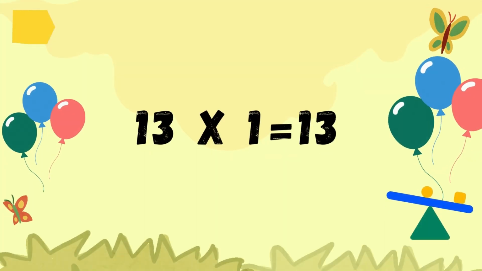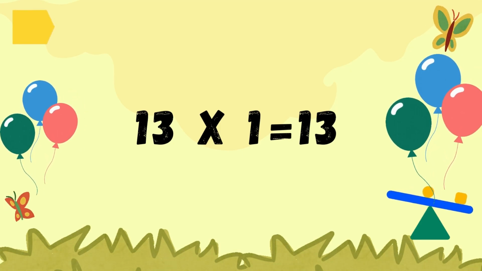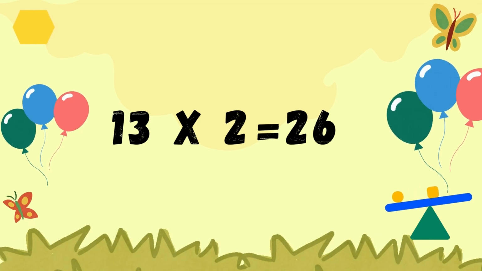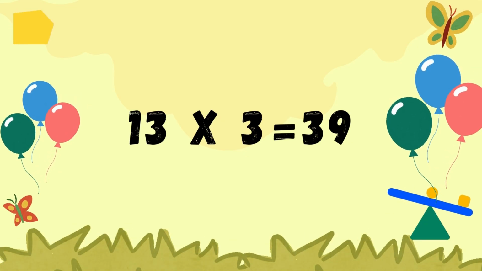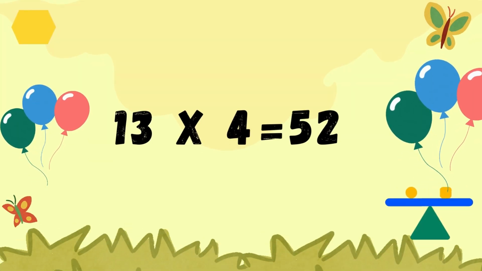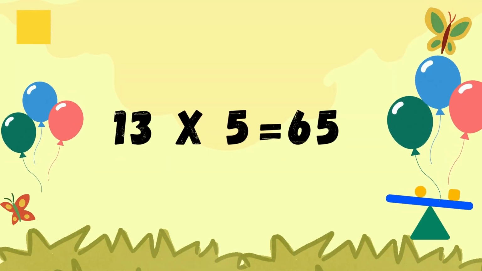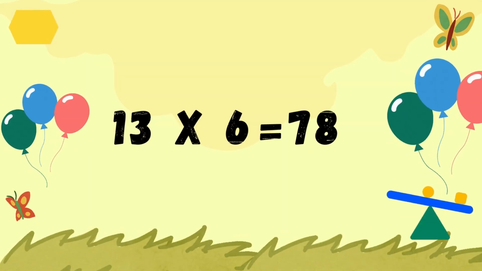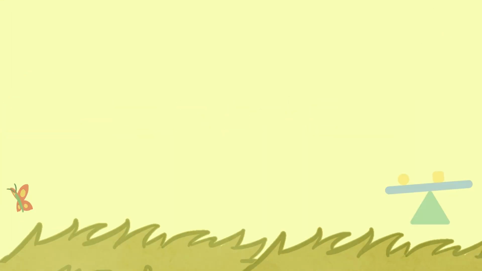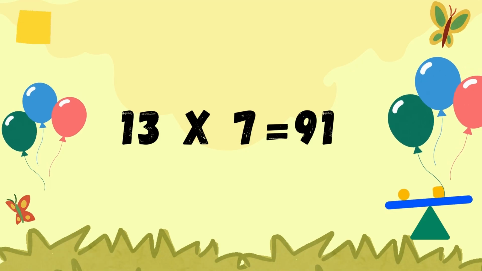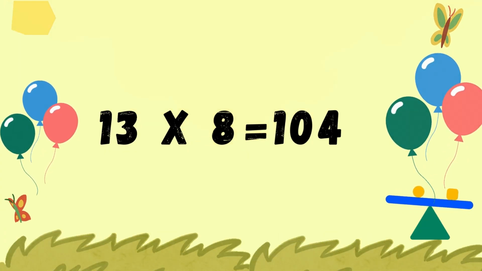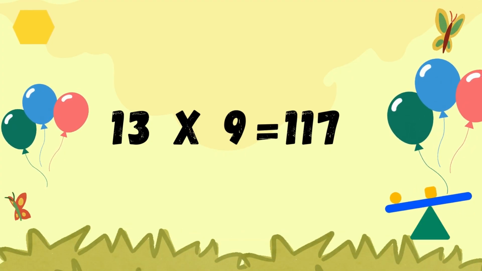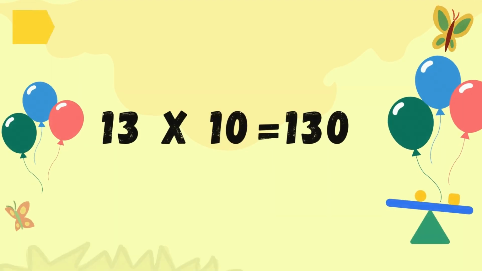13 ones are 13, 13 twos are 26, 13 threes are 39, 13 fours are 52, 13 fives are 65, 13 sixes are 78, 13 sevens are 91, 13 eights are 104, 13 nines are 117, 13 tens are 130,